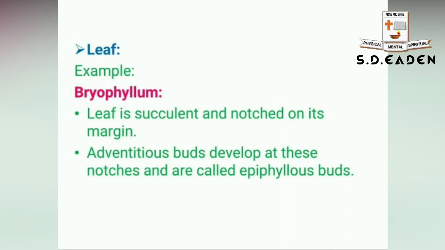So usually in bryophyllum, the structure, if you recollect, the leaf will be succulent, is it not? And notched at the margin. So in these notches, adventitious buds will develop, and from these buds, new roots arise. After attaining a particular period of growth, the new plant gets detached from the mother plant and leads an independent life. So these adventitious buds which develop at the notches are called epiphyllous buds.